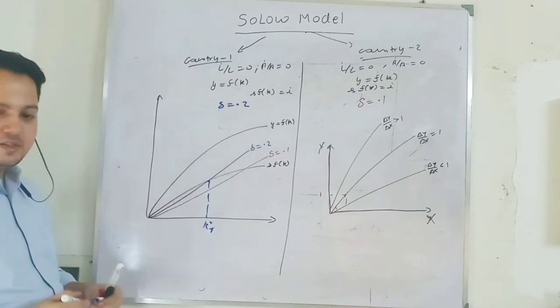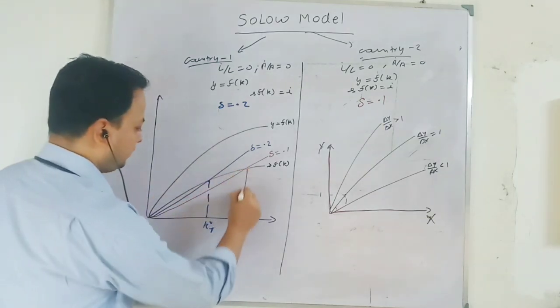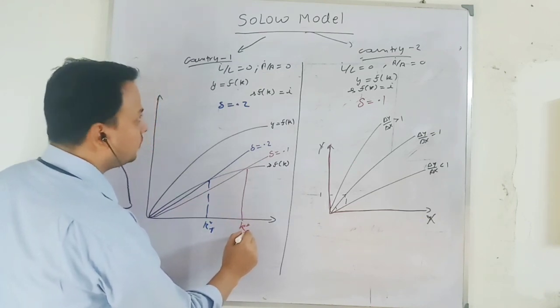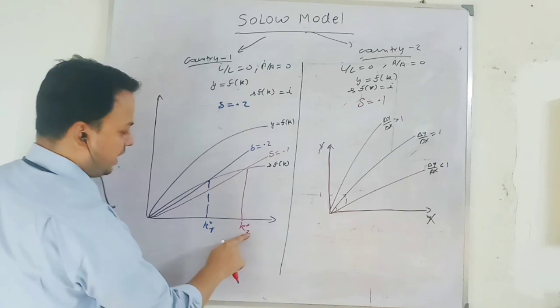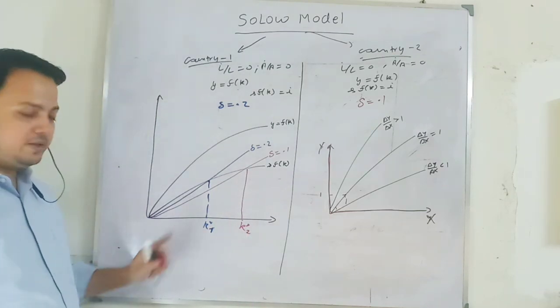Why? Because the depreciation rate is higher compared to country 2. Sorry, this is country 2. At country 2, steady state level of capital stock will be higher compared to country 1.